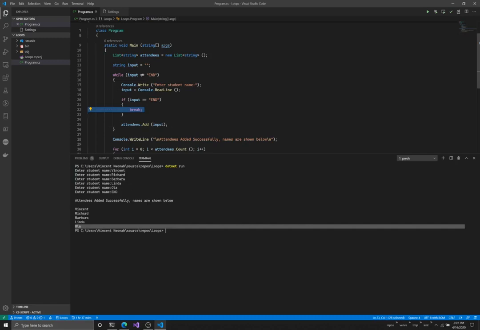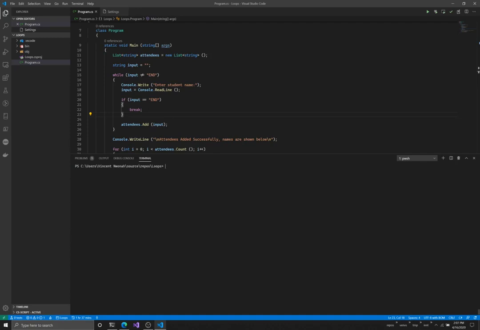Now there's another structure called continue, and what continue does is it takes you back to the beginning of the loop. So everything after the continue statement is not executed. I'll just leave the continue as an exercise for you guys. So go find out what the continue statement does.